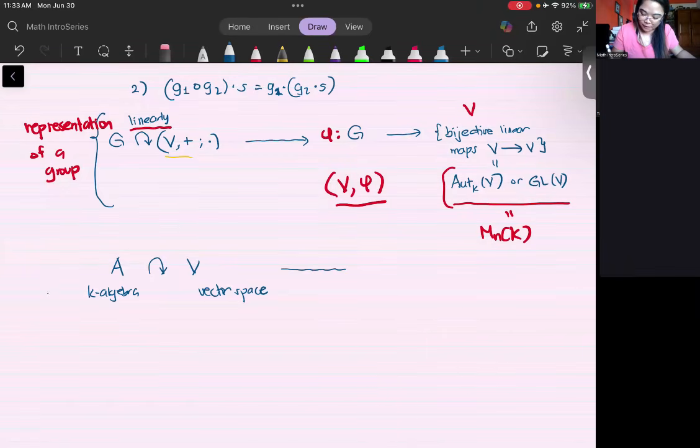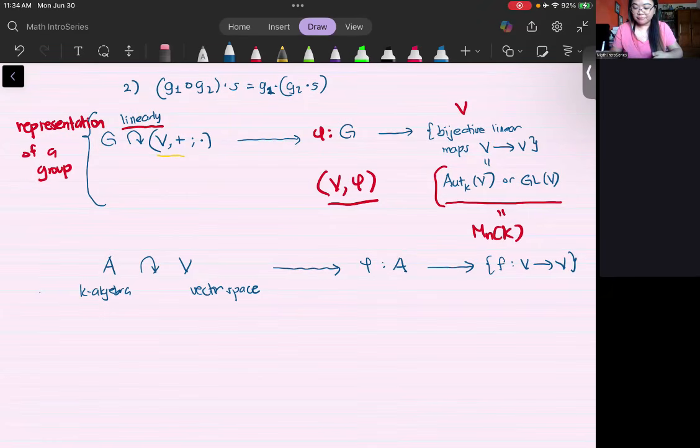Then, in the same argument, what you will get is also a mapping from A going to some maps from V to V. I'll just put that there first. I have an action from an algebra on a vector space. Then I get this mapping here, phi from A to some mappings from V to V. Since I have a vector space, this should also be a mapping from V to V.